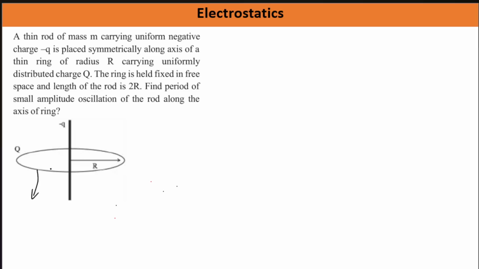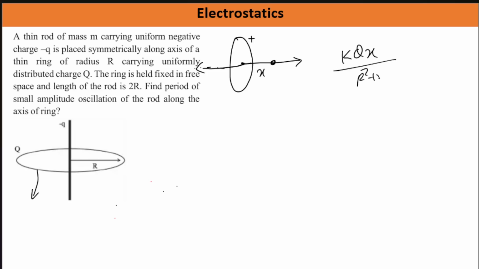it has a charge q uniformly distributed over its length, and we know that if there is a ring with charge uniformly distributed along its length, then the electric field along its axis will be directed outward if the charge is positive, so this outward will be in both senses like this. ठीक है, and the value of the electric field at any distance x from the center of the ring will be equal to kqx by (r square plus x square) to the power 3 by 2, where this x is this distance, r is the radius, and q is the charge on the ring. Okay, so this is the basic formula we require here.